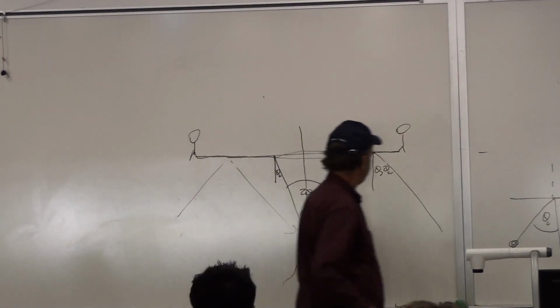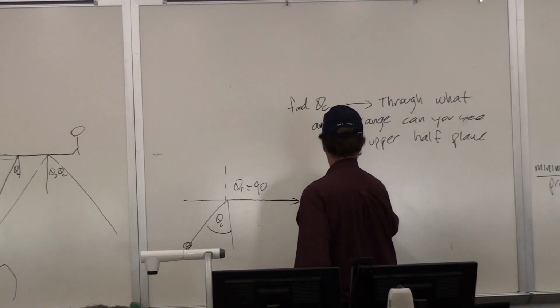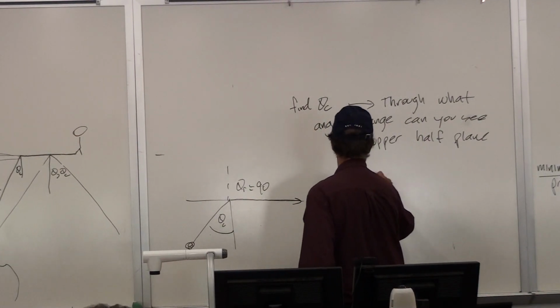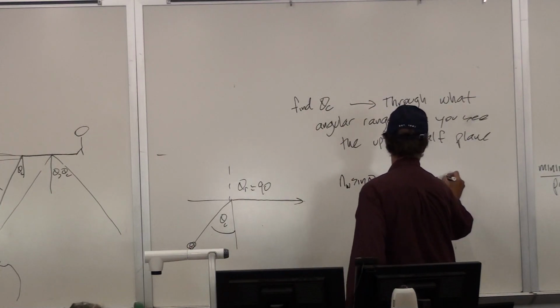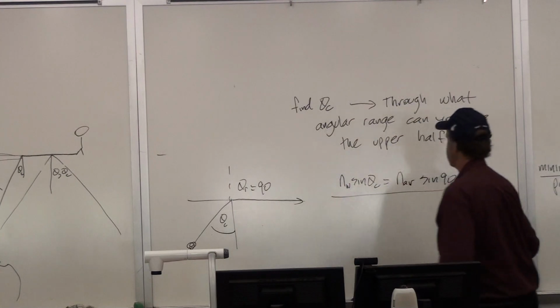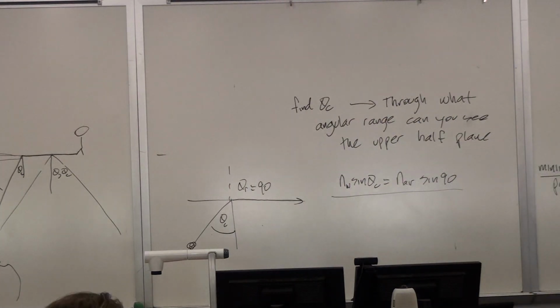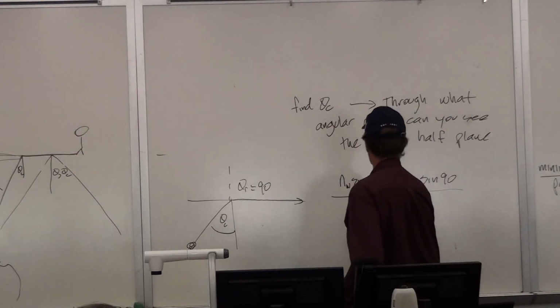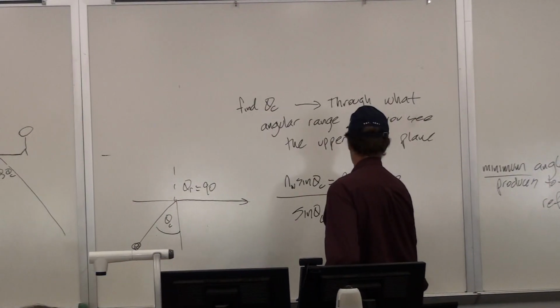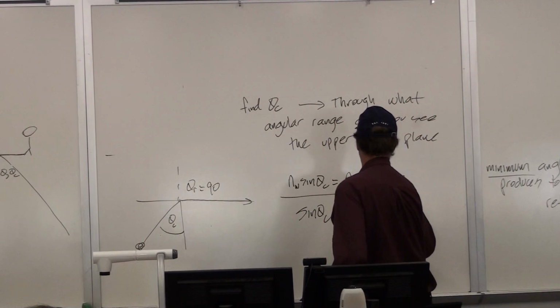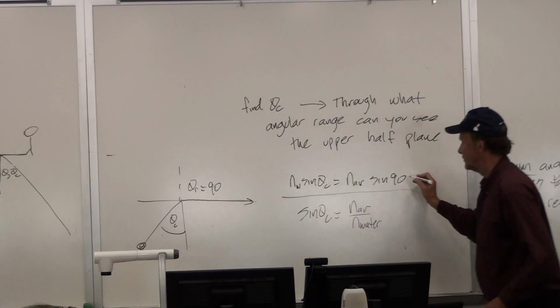Okay, and so what we could do then is we could say, well, in water, sine theta critical equals in air sine of 90. Because we know that's the expression that we use to get the critical angle. So then we can go sine of theta critical equals n in air divided by n in water. And then the sine of 90, of course, is 1.